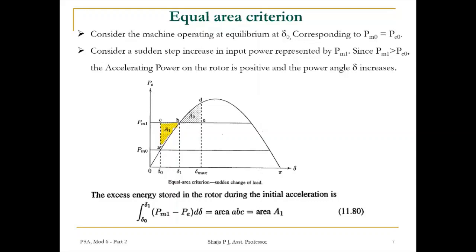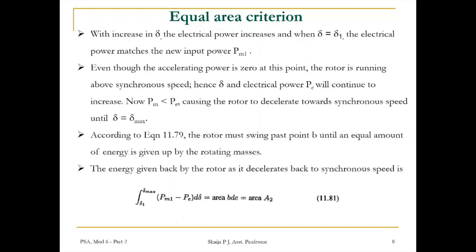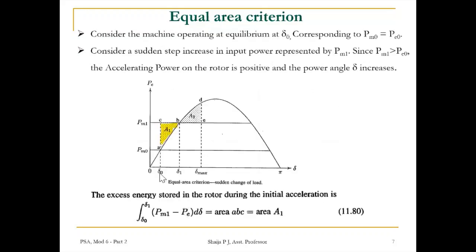With the increase in δ, the electrical power actually increases. When δ becomes equal to δ1, the electrical power matches the new input power Pm1, as you can see, and δ changes from δ0 to δ1.